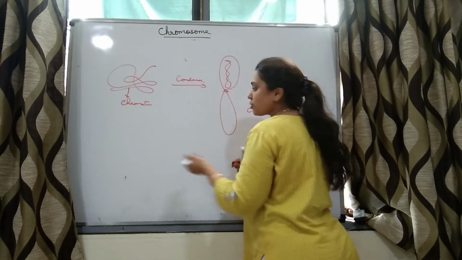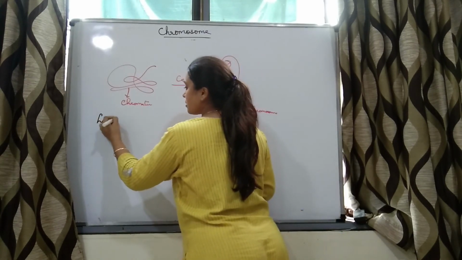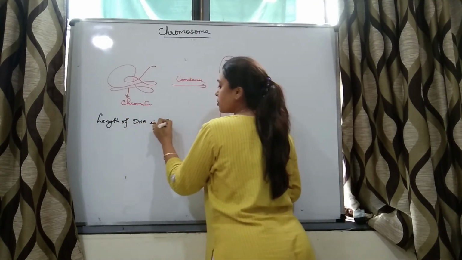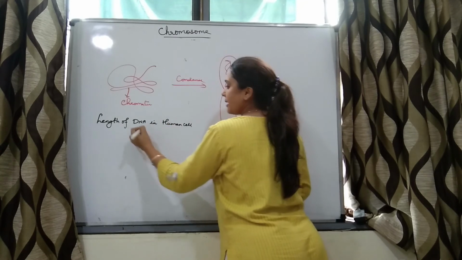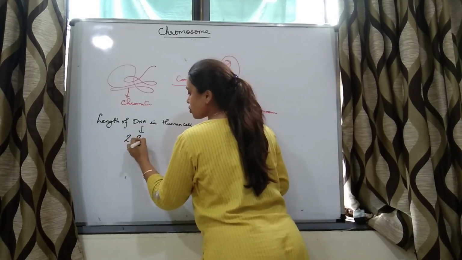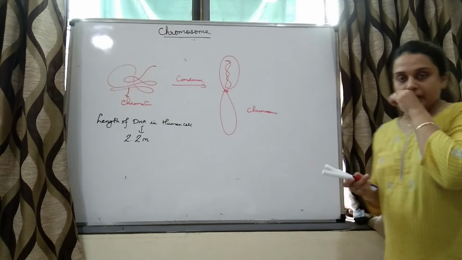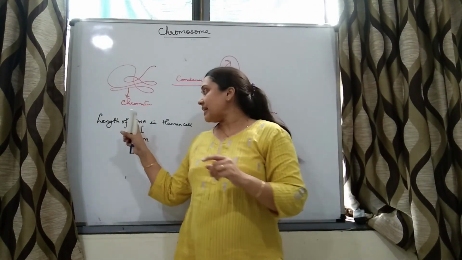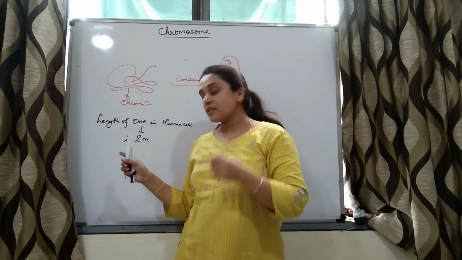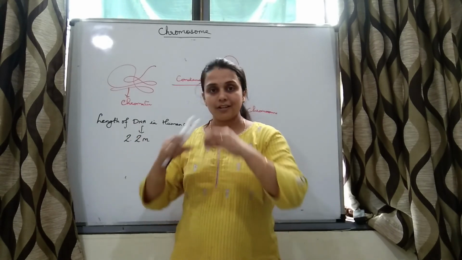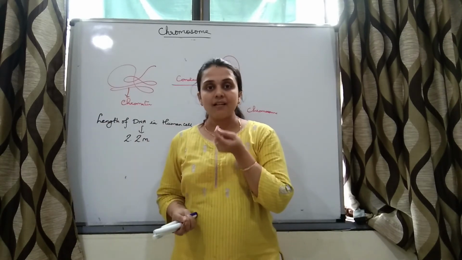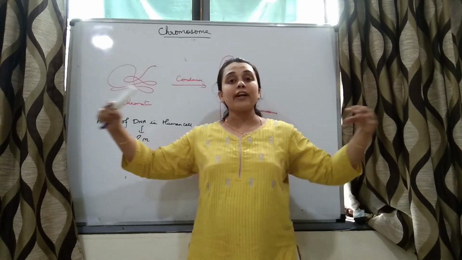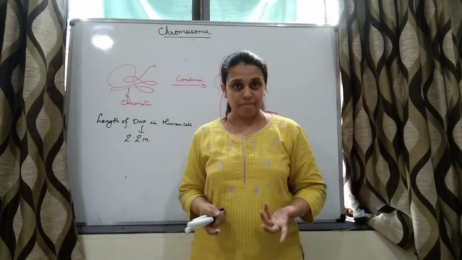Very important, students, length of DNA in human cell is 2.2 meter, right? So the total length of DNA in a human cell, DNA is present in nucleus. It is 2.2 meter. So you can imagine the cell is a microscopic structure. How can it have a 2.2 meter long DNA?